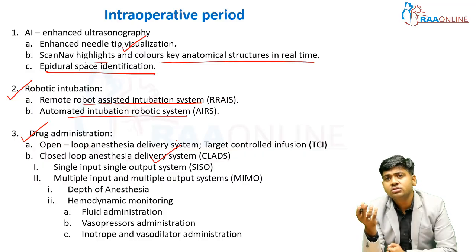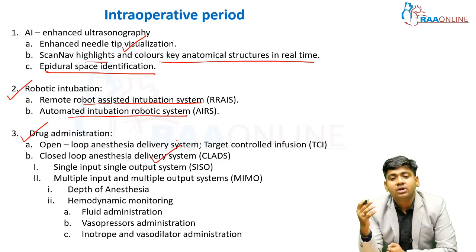What are multiple inputs? We can put different types of monitoring as input, like BIS, EEG, or train-of-four monitoring. The monitor will then produce different types of output: it will increase the target concentration of the inhalational agent, increase the target concentration of the IV anesthetic agents, and go on giving different neuromuscular blocker drugs.